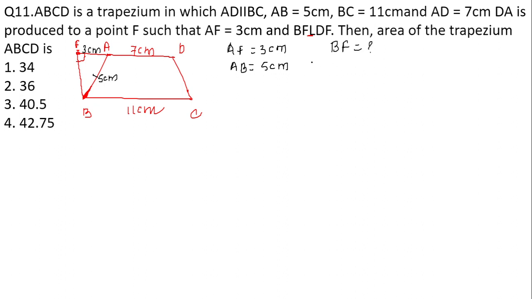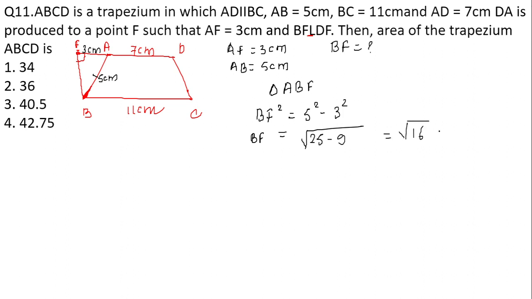That is by using the Pythagoras theorem, by considering triangle ABF. By the Pythagoras theorem, BF square is equal to 5 square minus 3 square. This will give me BF equal to under root of 25 minus 9, which is under root of 16. It means BF is equal to 4.